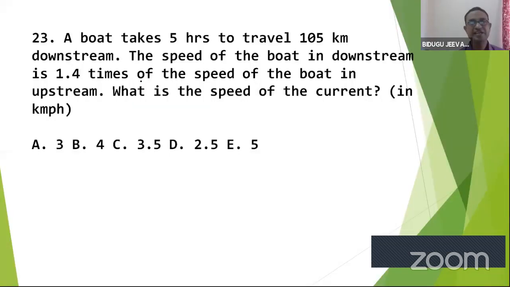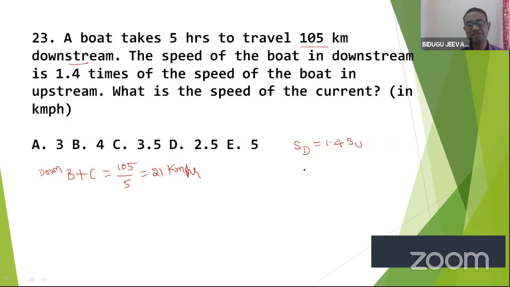A boat takes 5 hours to travel 105 kilometers downstream. Let me write immediately. Downstream, right? So 105 by 5 is 21 kilometers per hour, right? The speed of the boat downstream is 1.5 times the speed of the boat upstream.